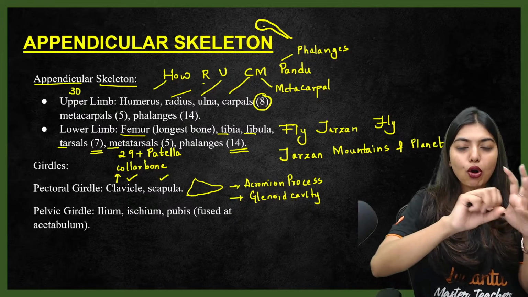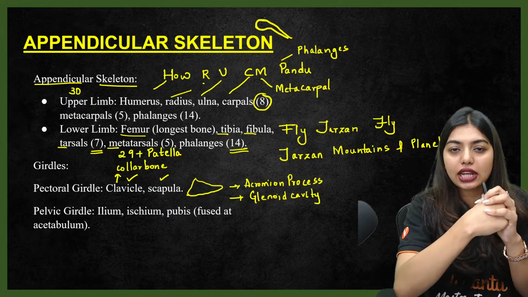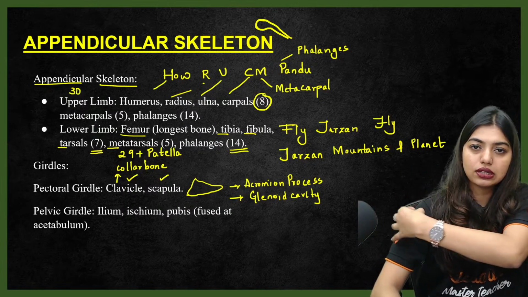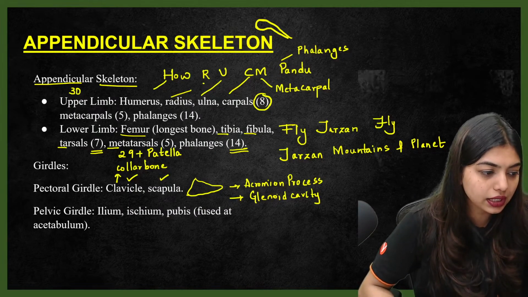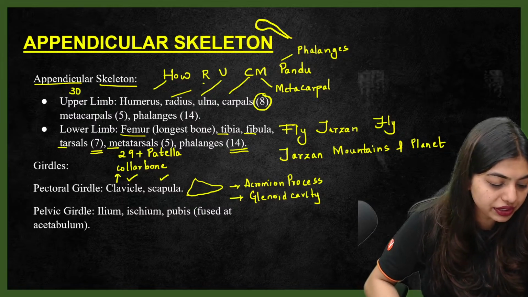This is like a ball and socket, so that this can be inside the glenoid cavity. This fusion can happen. So your humerus is articulating with your pectoral girdle with this glenoid cavity and your acromion process. Okay, clear?